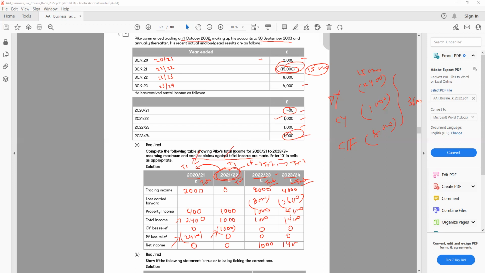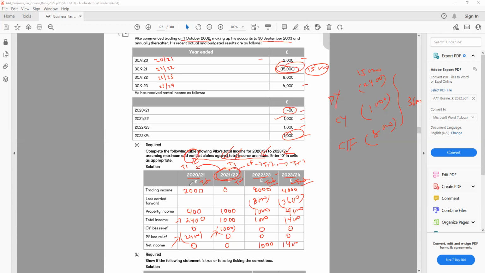So you can see here, this 15,000 losses, first we utilize with the previous year, and then we use the current year from the total. Then from the future, we use only the trading. That's the story. As the question said, earliest. There's no restriction for that. I can use the current year, then I can use the previous year, or I can carry it forward. It's up to me. But if the question mentions as early as possible or earliest claim can be made, so you will use that way.